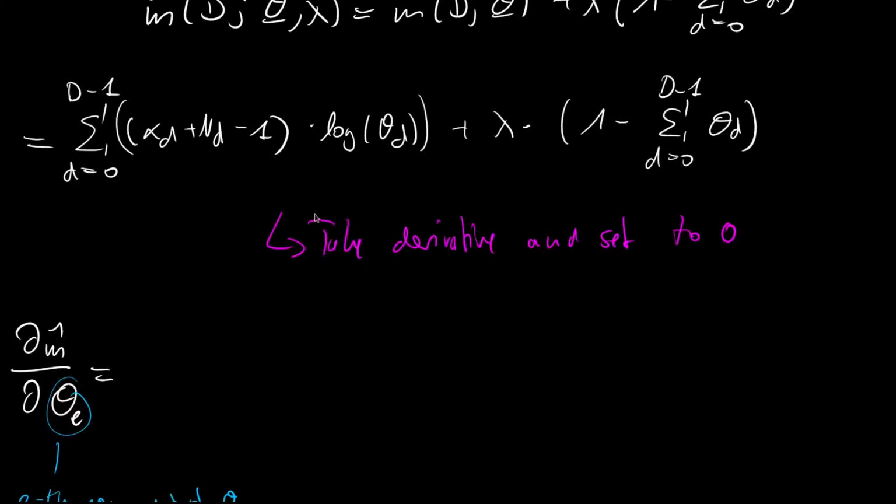And if we do this derivation, then similar to the argument that we also had in a maximum likelihood estimate, we will propagate our derivative over to the summation, since these are both linear operators. Then it applies to the product. So the first term is a constant, so a coefficient, we can ignore it. And then we apply to the logarithm of theta d. If we derive the logarithm of theta d with respect to theta e, we will first get 1 over theta d, and then we would get the inner derivative, and the inner derivative would be 1 if d is e, or would be 0 if d is not equal to e, because then we will just do the derivative of a constant.